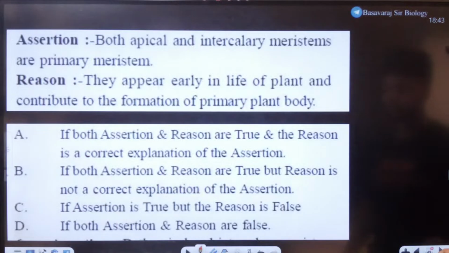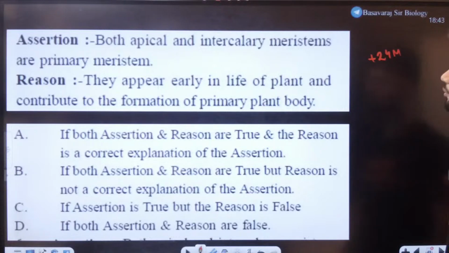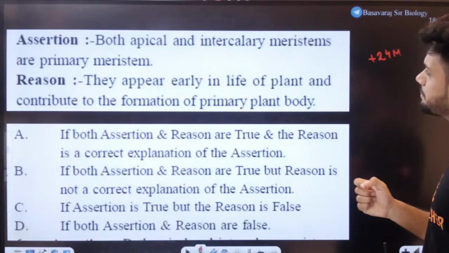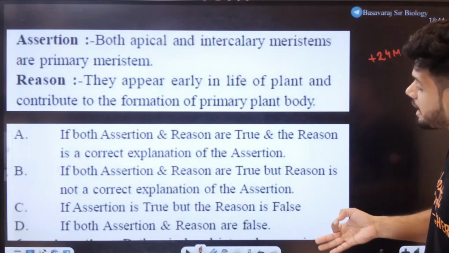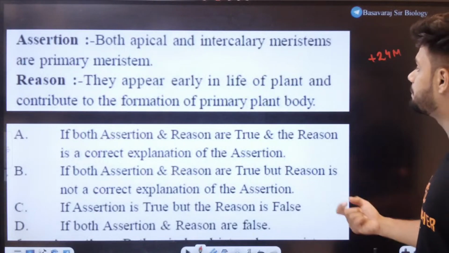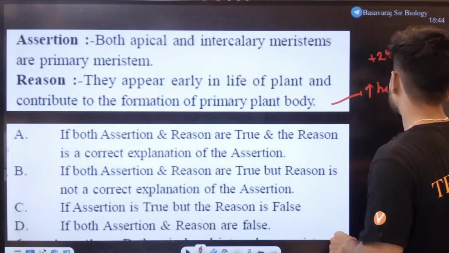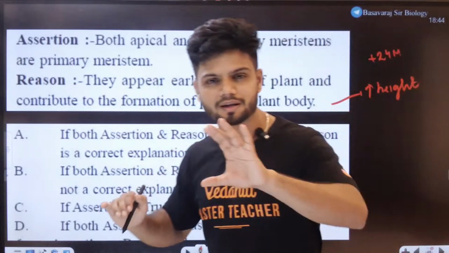Okay. For plus 24 marks. Question on the board. Both apical and intercalary meristem are primary meristem, because they appear early in the life of the plant and contribute to the formation of the primary plant body, that is, increase in height. Students, this statement makes so much sense. You cannot go wrong here at all.